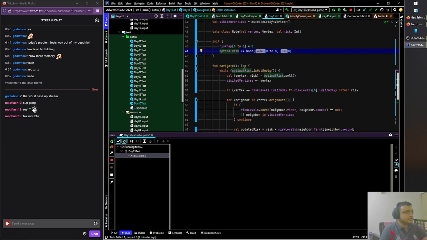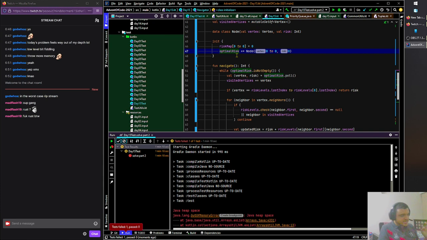Okay, so the thing I figured is you don't have to remove anything from optimal risk. You don't have to remove any nodes from it, because if you remove a node, you have to scan for the node, since we don't actually have a pointer to it. We don't know where the node is sitting in the priority queue, and the priority queue's memory locations keep shuffling around as you insert and delete stuff. It bubbles up and moves things down, the sift up, sift down operations, internally. We don't know the exact memory location of any node in optimal risk.